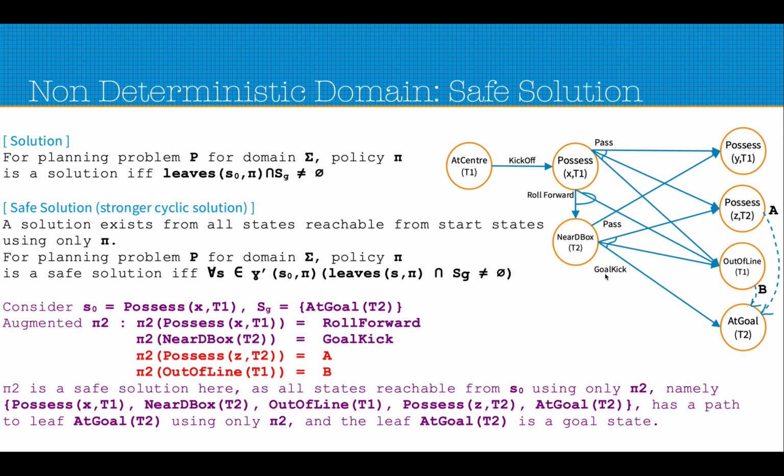So a safe solution is a stronger solution in that a solution exists from all states reachable from the start states using only pi. Using only pi we can land in any state, but from that state, if we keep on applying pi, we will eventually reach one of the goal states. So that is the safe solution, and it is stronger when compared against just the solution that our algorithm found in the last slide.